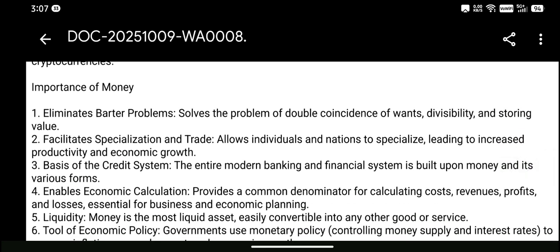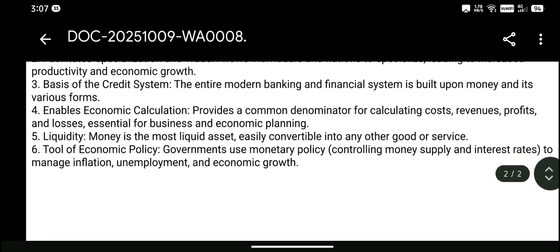The importance of money. Eliminates barter problems, solving the problem of double coincidence of wants, divisibility, and storing value. Facilitates specialization and trade. Allows individuals and nations to specialize, leading to increased productivity and economic growth.